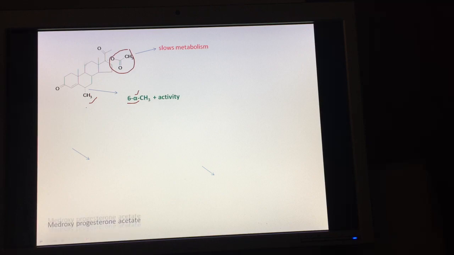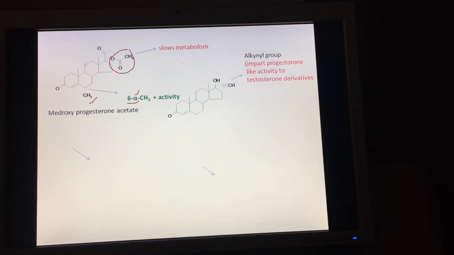Now these are examples of chemical modifications. For example, in this molecule we have an acyl group at the 17th position, which slows the metabolism, and we have a methyl group at the 6th position attached via the alpha conformation, which increases the activity. The name of this drug is medroxyprogesterone acetate. Likewise, another example of the SAR is this.